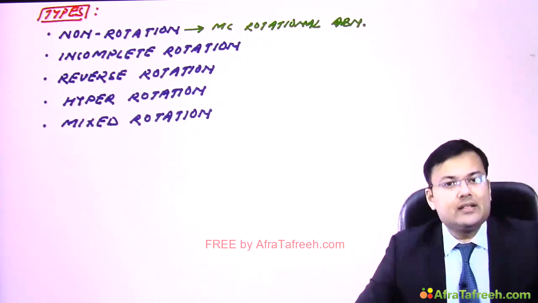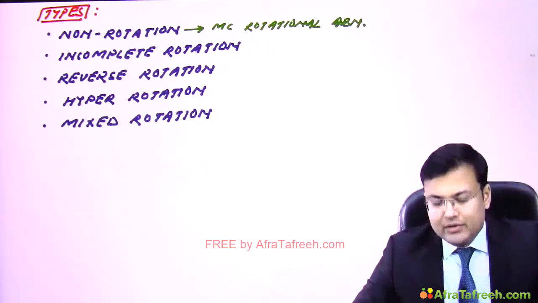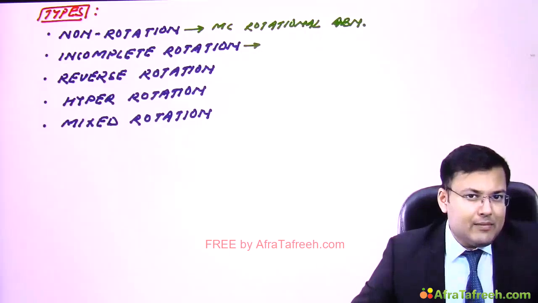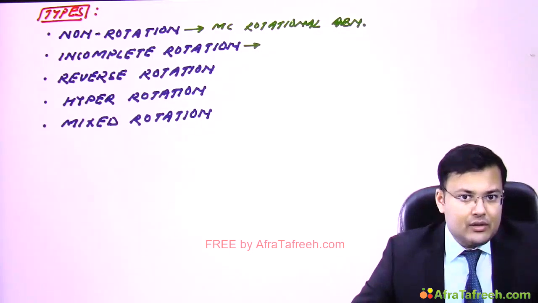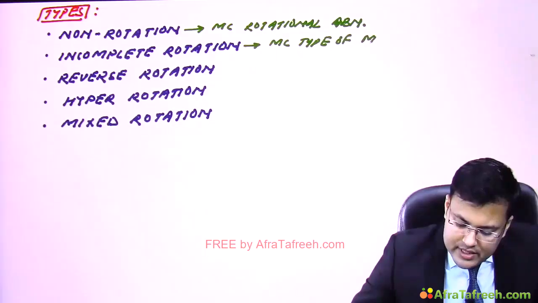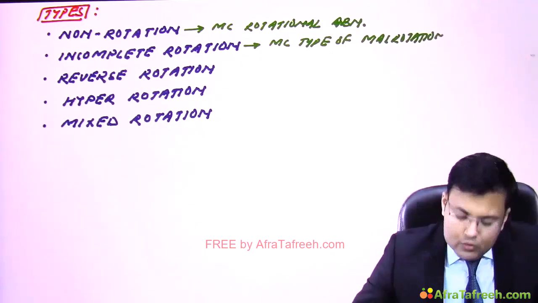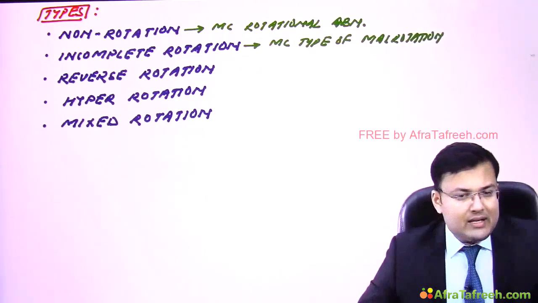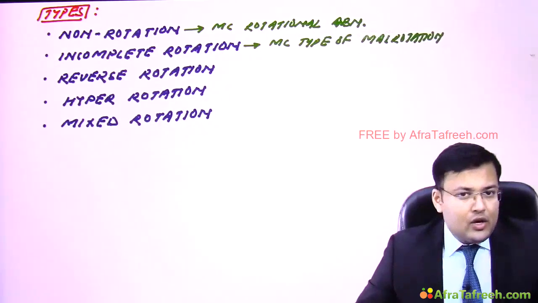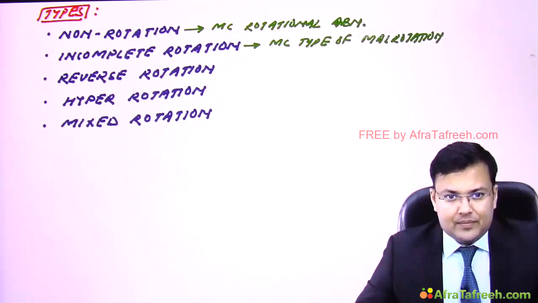Second is incomplete rotation, and incomplete rotation is the most common type of malrotation. So read the question carefully in the exam. The most common rotational abnormality is non-rotation, in which there is no rotation, and incomplete rotation is the most common type of malrotation.